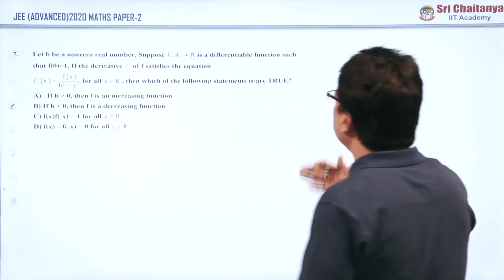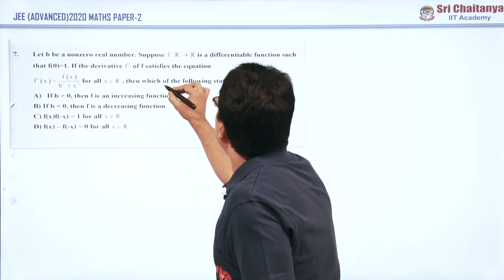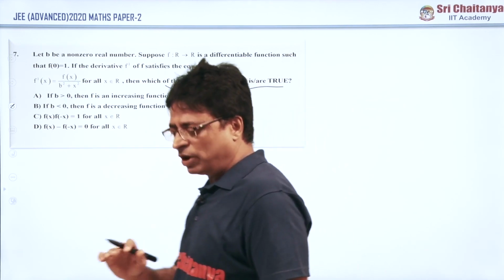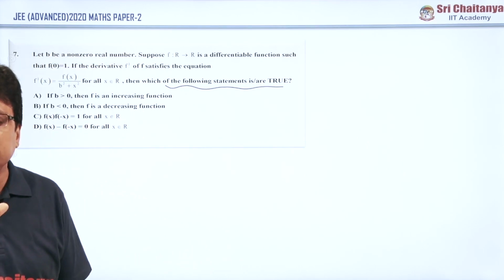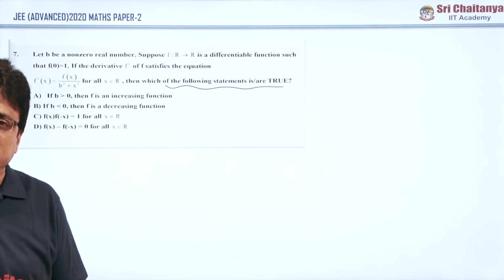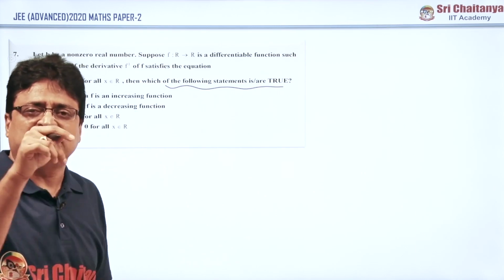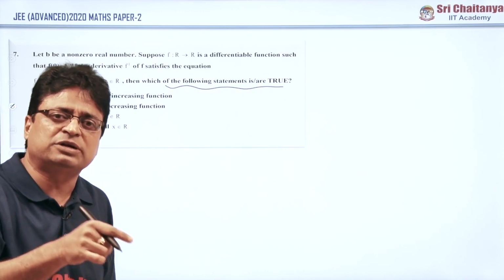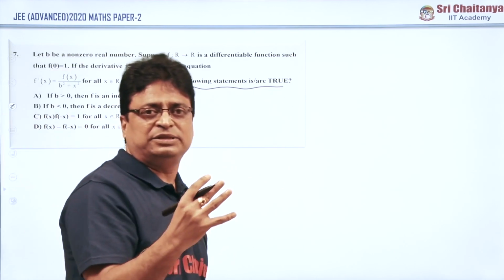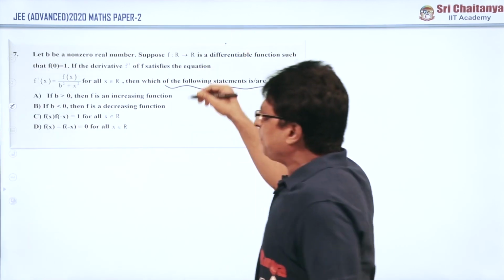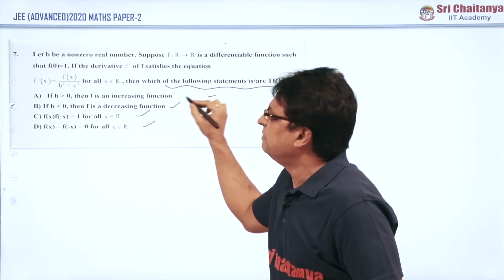Question number 7, you read the problem very carefully. Whenever we are solving problems on one or more than one answer type questions, again I am giving the suggestion, you please concentrate more on problems on one or more than one answer type questions, especially questions of this type: which of the following statements is true, or which of the following statements is false, or which is correct, and which is not correct. You have to practice that kind of problem, because though the problem and statement are very simple, every option is again an individual question.